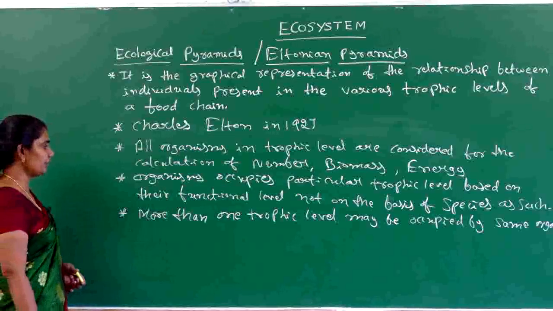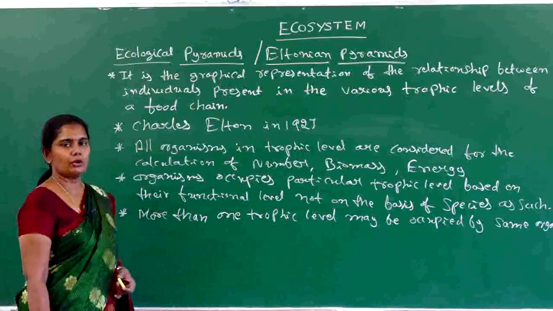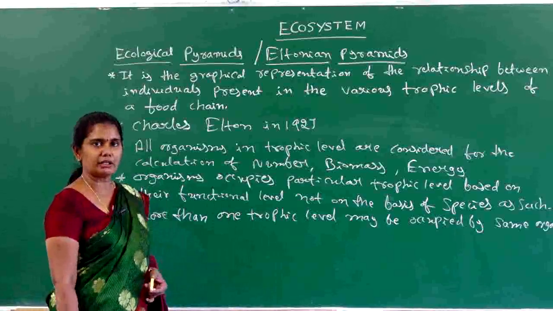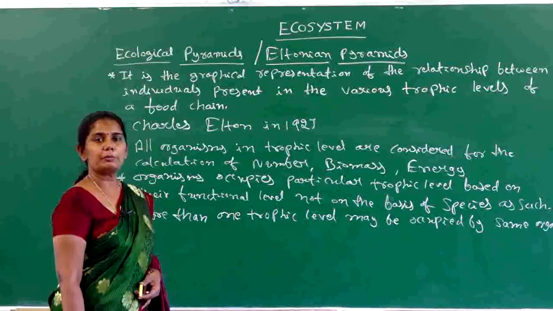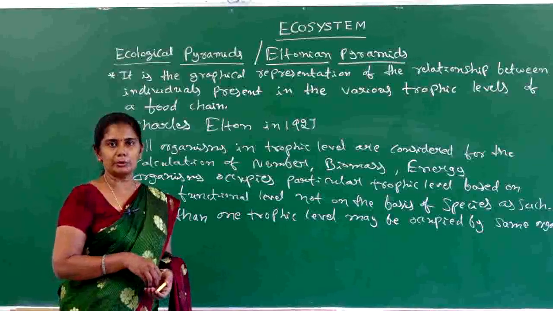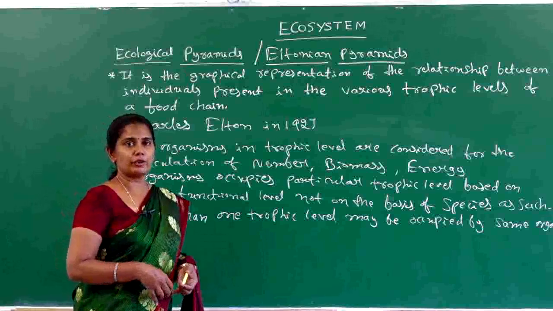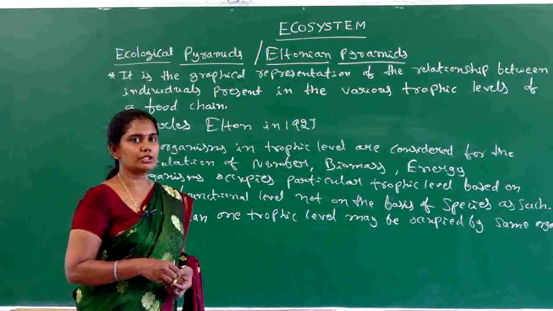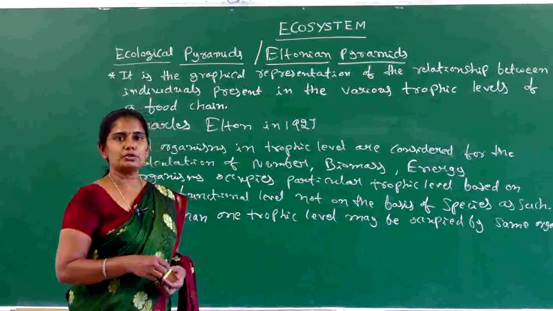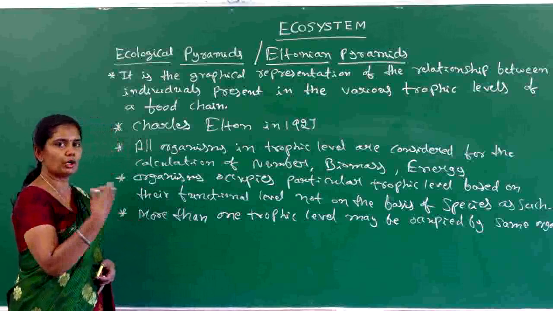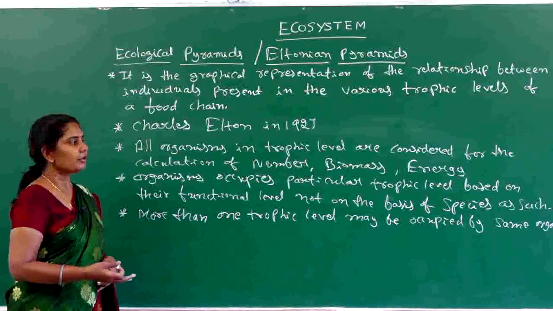For example, if we take a sparrow, the sparrow may occupy the level of primary consumer because it eats food products which are from the plants. That means it acts as a herbivore, and in the same way it can also act as a carnivore because it eats worms and insects also. So the sparrow occupies more than one trophic level in a food chain.